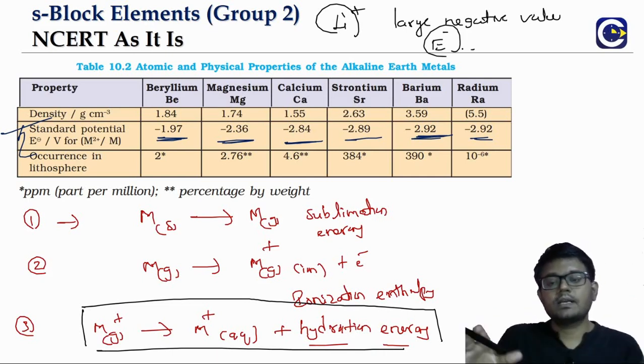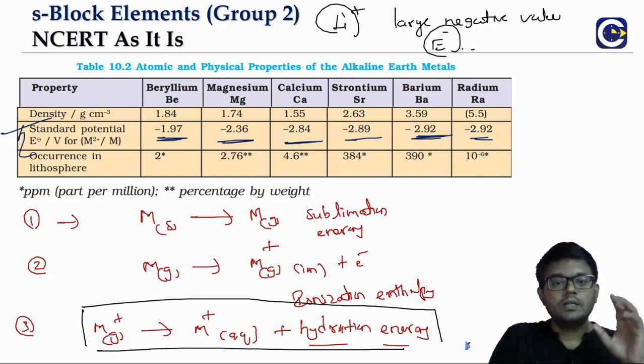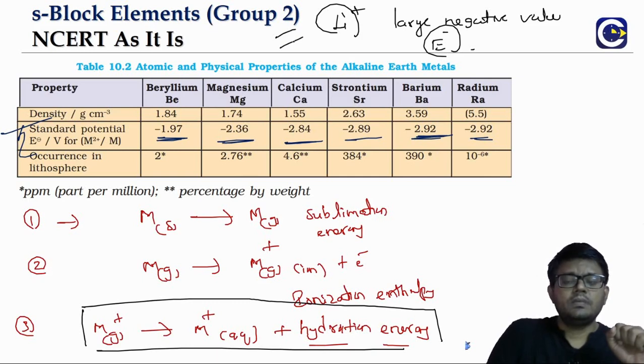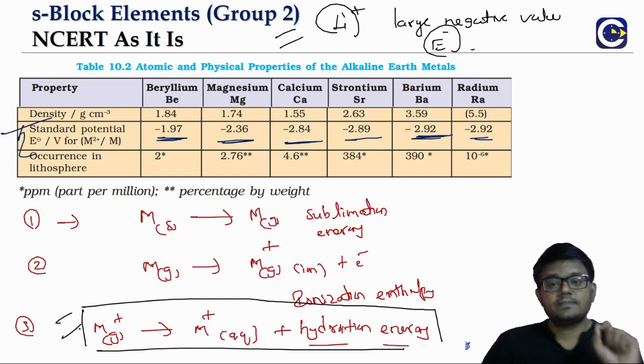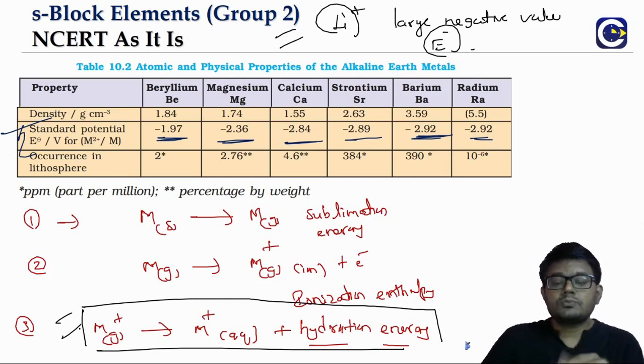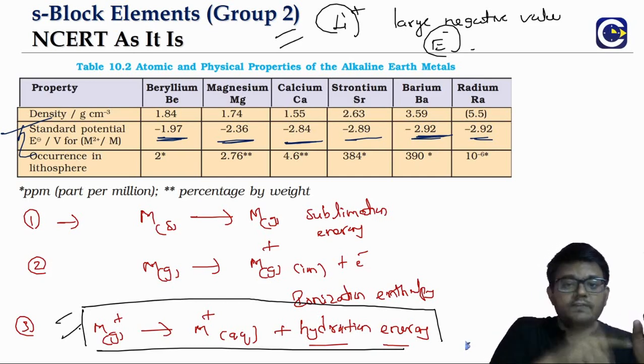You can also do a quick recap of the reduction potential discussion in our redox reaction chapter. Coming back here, the reason why lithium has a large negative value for the reduction potential is that, due to its small size, it has very high hydration energy, and that takes the dominance.